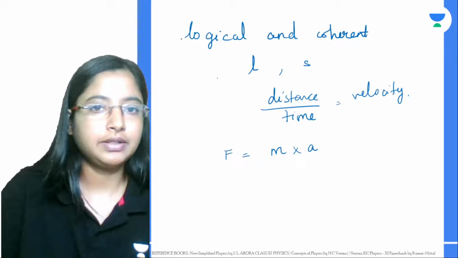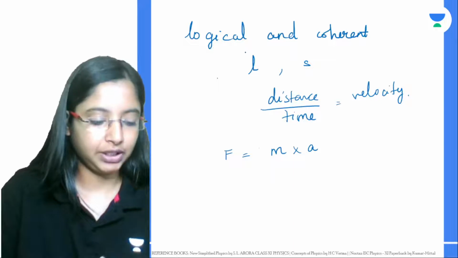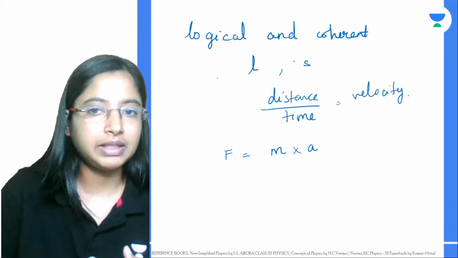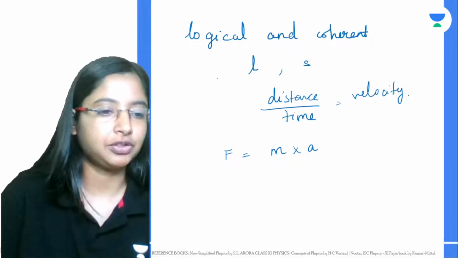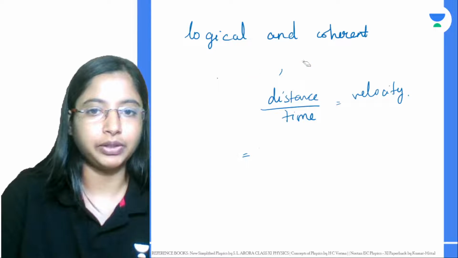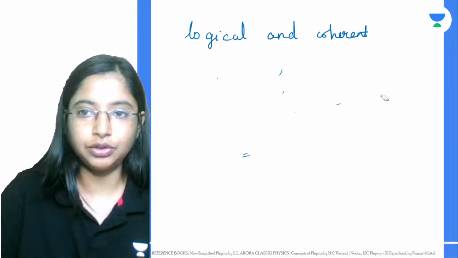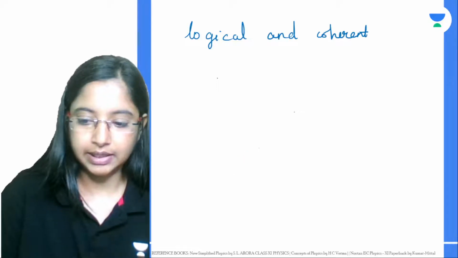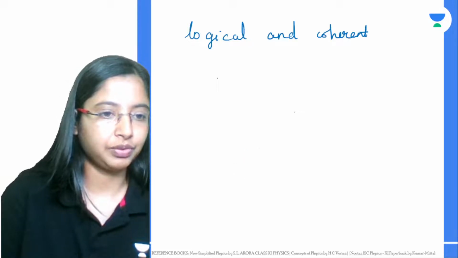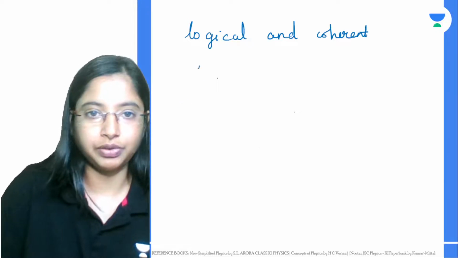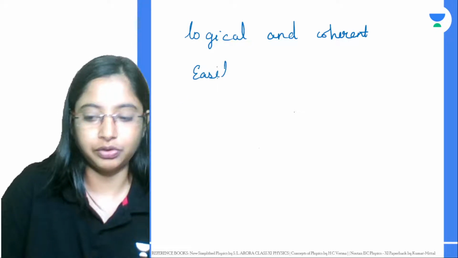So the SI system of units, its advantages: one thing is that it's logical and coherent. Using the 7 basic units, just by multiplication or division, you can get the other derived units. Okay, that's the first point. Next one is that these units should be easily reproducible as well. The SI system of units is easily reproducible.